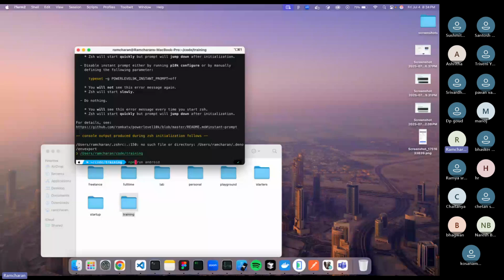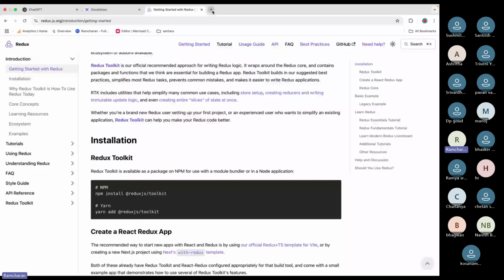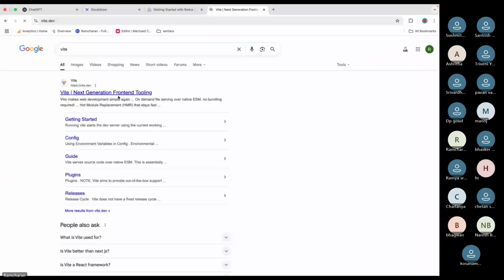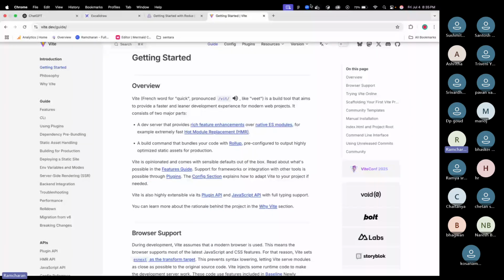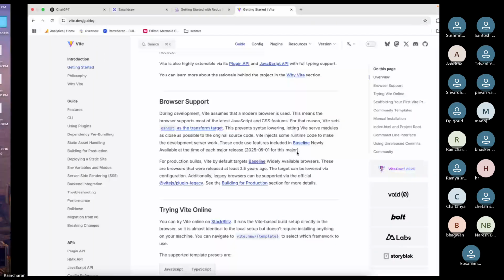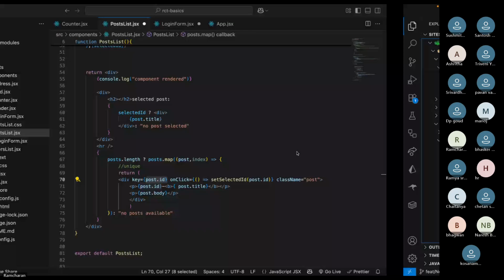We have to create a Vite project with npm.